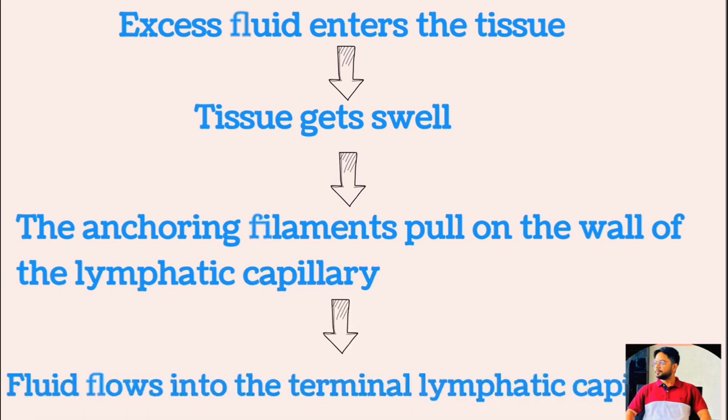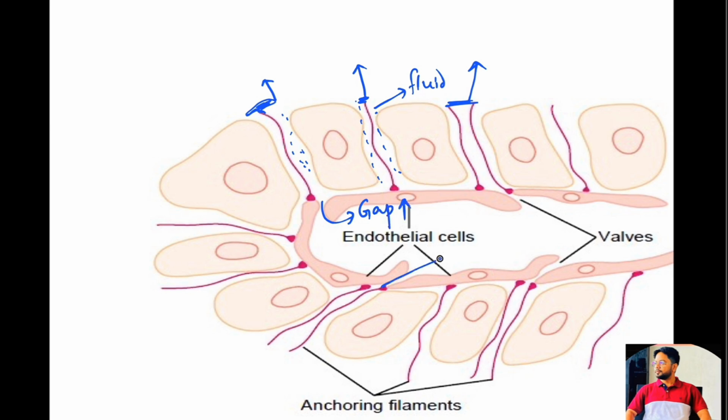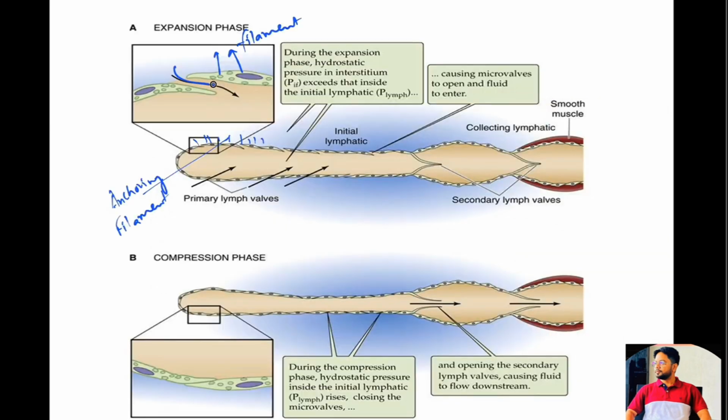As the anchoring filaments are attached to the tissues and the tissue swells, that obviously pulls the anchoring filaments, so that increases the gap between the adjacent endothelial cells of these lymphatic vessels. As there is a gap increase, that allows a greater amount of fluid to flow into the terminal lymphatic capillary.